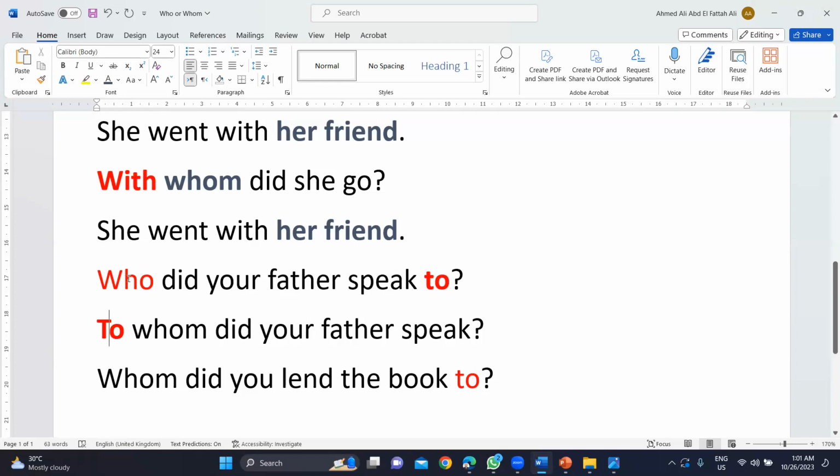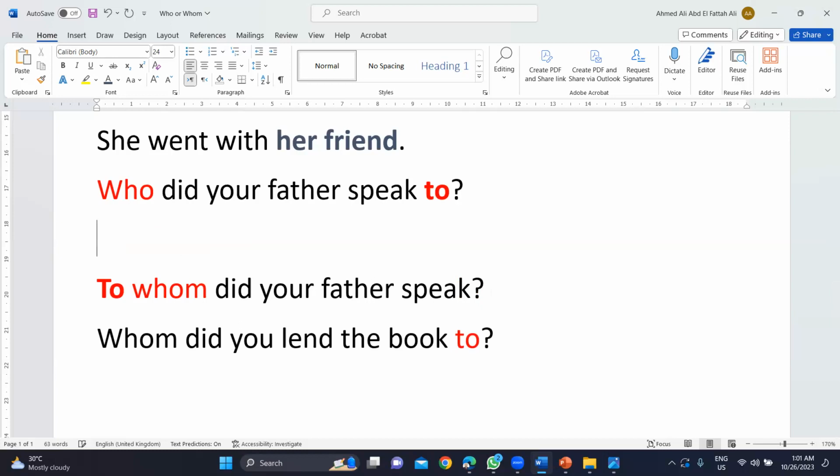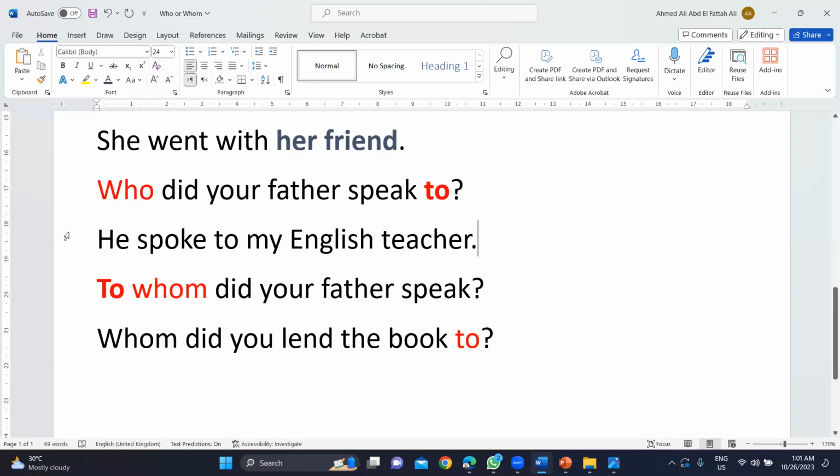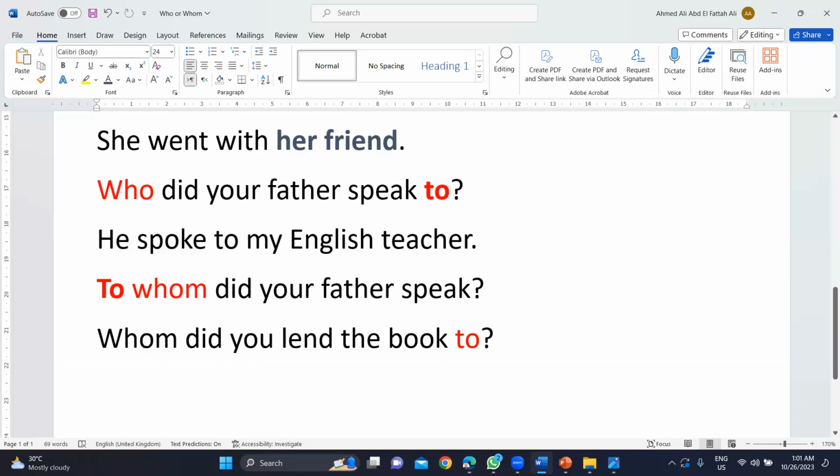So this is a slight difference between who and whom when we ask about the object. So who did your father speak to? He spoke to my English teacher, for example. And the same answer is going to be here.